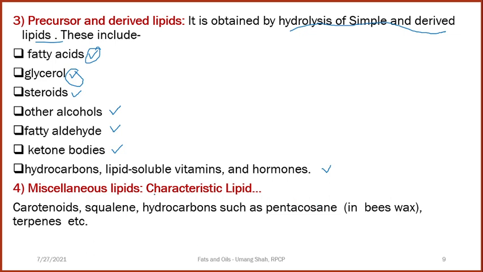And miscellaneous lipids are also called characteristic lipids. Certain lipids like carotenoids, squalene, hydrocarbons such as pentacosane in beeswax, and certain terpenoids. So why are they called characteristic lipids? Because such kinds of lipids have a characteristic smell, odor as well as color. So due to that they are called characteristic lipids. In exams, there are questions like which of the following is a characteristic lipid? Various options are given, so you have to find out the correct answer. Carotenoids, squalene, hydrocarbons, and pentacosane are characteristic lipids.